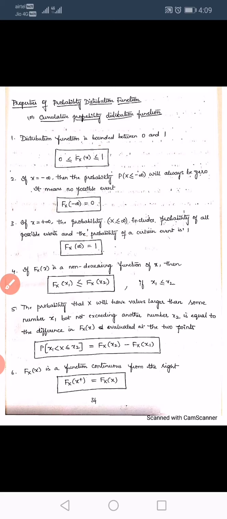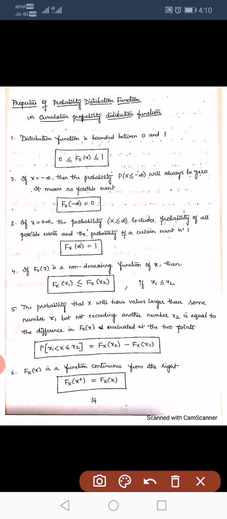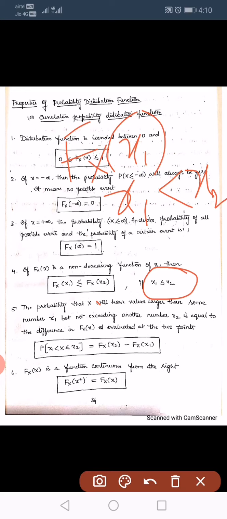Next, Fx of x is a non-decreasing function of x, so Fx of x1 is less than or equal to Fx of x2 if x1 is less than or equal to x2. See here, there are two values, x1 and x2. If x1 is less than x2, then its distribution function is also less than Fx of x2.